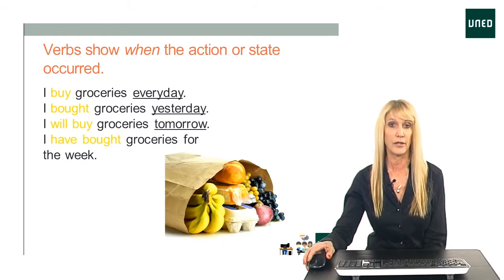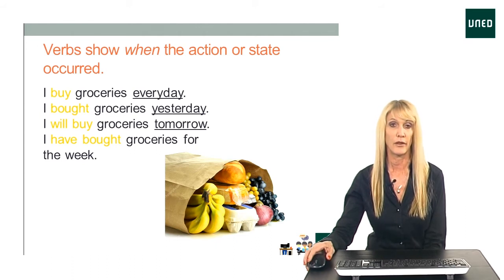I will buy groceries tomorrow. Tomorrow has not happened yet. So we use the future tense. We could also say, I am going to buy groceries tomorrow. This is another way of making the future tense in English. Or I could say, I have bought groceries for the week.